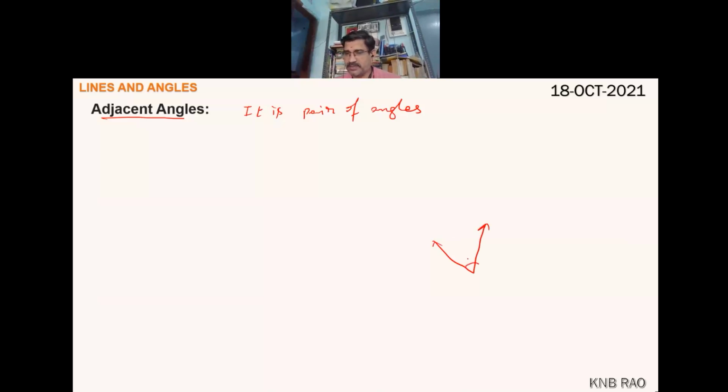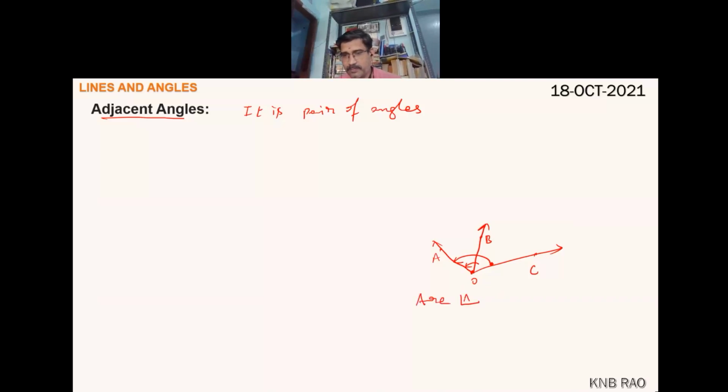This is one angle. Okay, let's name it AOB. It's an angle AOB. And there is another angle AOC. Okay, this is an angle AOC. Tell me, are angle AOB and angle AOC adjacent angles?